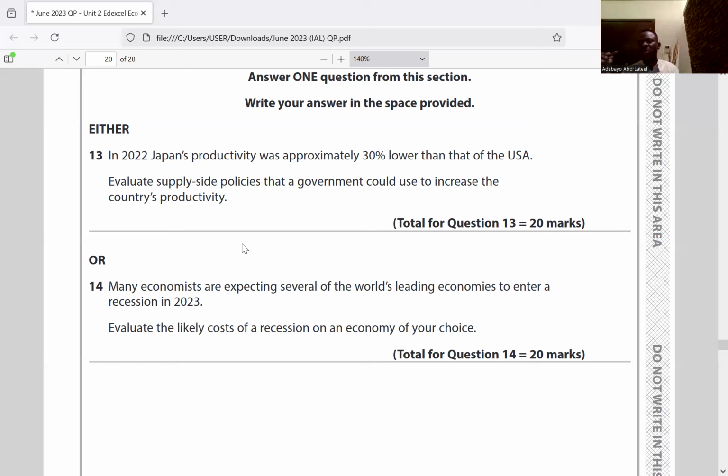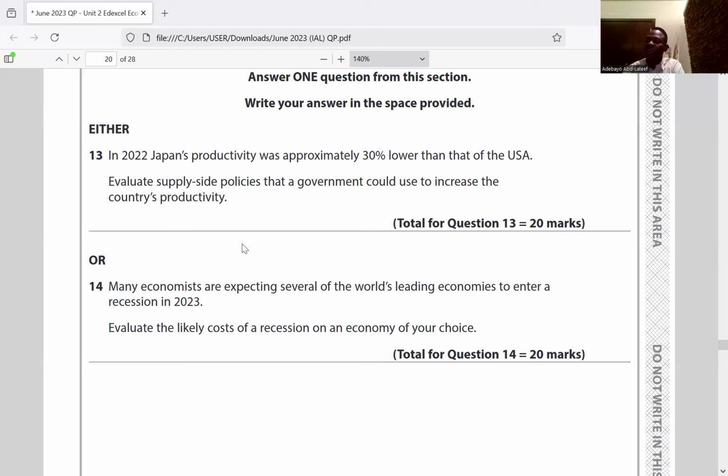We talked about cutting unemployment benefit. So if unemployment benefit is cut, it simply means I have to start working. We don't just think about government not giving us money as they used to. There's no social benefit. How do you make income? How do you consume? You have to start working. So that might increase supply of labor. And if supply of labor is increasing, then output will increase within the economy.